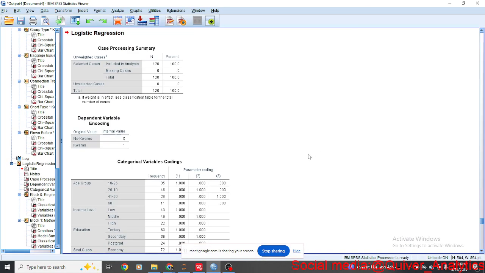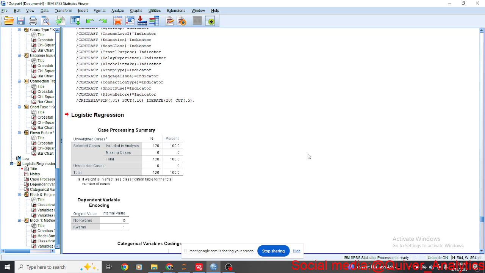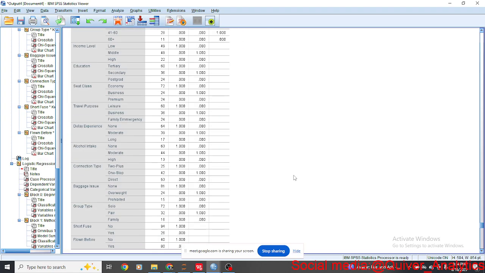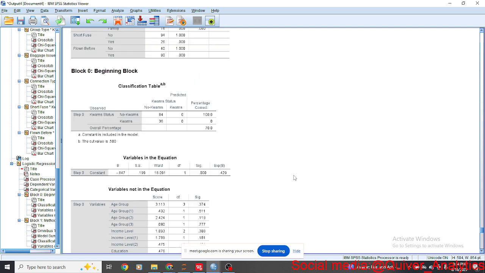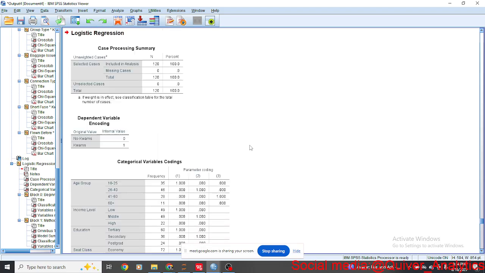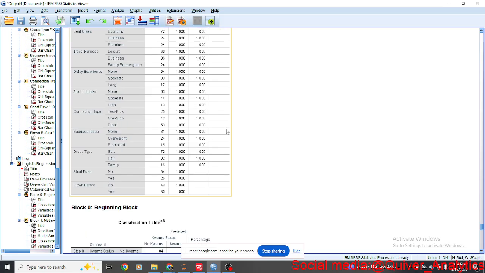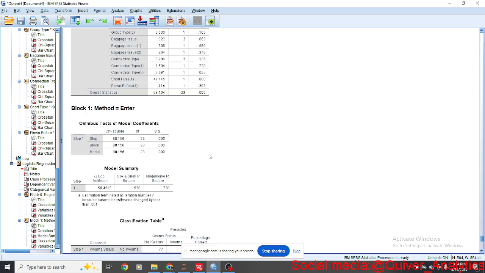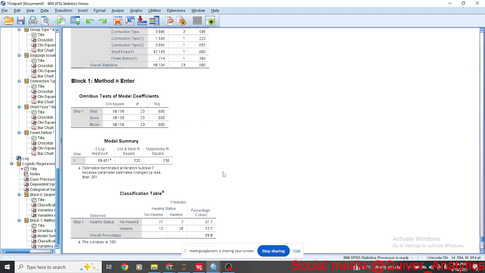It's a little bit more complex than the linear regression that we did last week, but calm down, let me explain. The first thing we have here is the model fitting information. I'm not going to bore you with that. So we go to the last long table. This is the last long table. We have Block 1, Method equals Enter. That's the beginning of the last table.